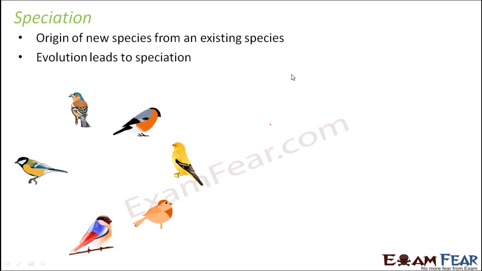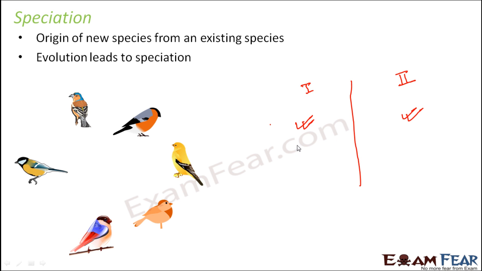Let's say that earlier all these birds, the two birds, belonged to the same species, and you put a geographical barrier between the two. So this is population 1, this is population 2. Now since you have put this barrier, the birds in 1 cannot mate with the birds in 2. So what happened?